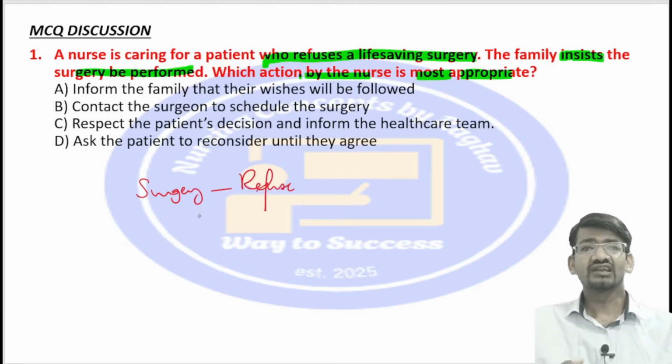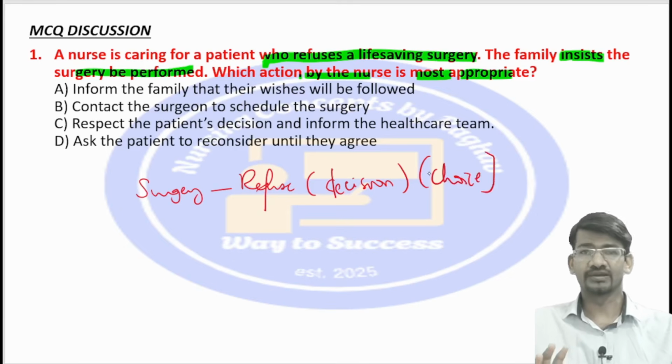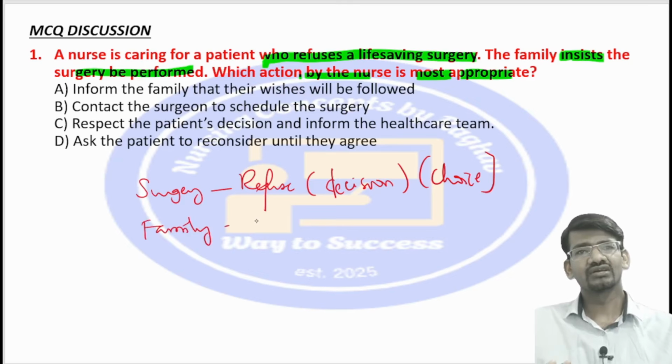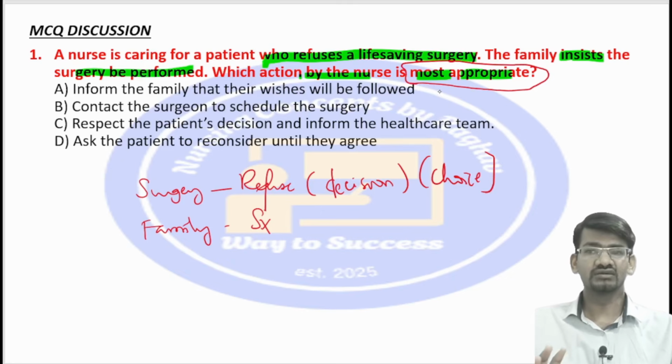What decision has he taken related to his surgery? He refused. This is the choice of this patient related to his care. He doesn't want a surgery, but the family insists the surgery to be performed. So what is the family telling? You do the surgery. Family insisting for surgery. So which action would be most appropriate? See here, the question is asking what action the nurse has to take which is most appropriate. That is what the question is asking.